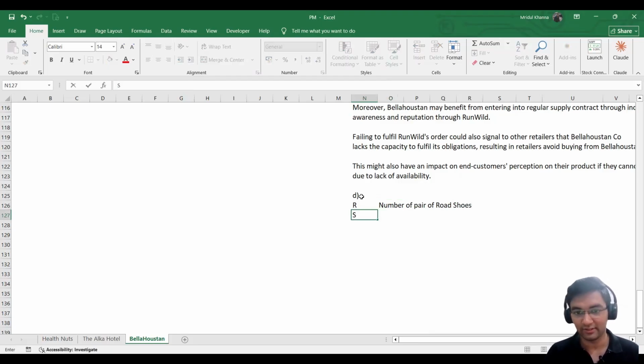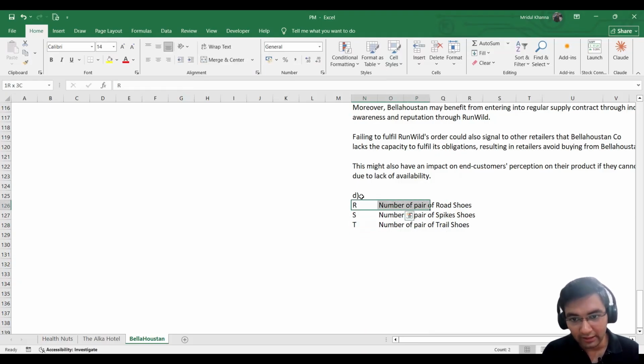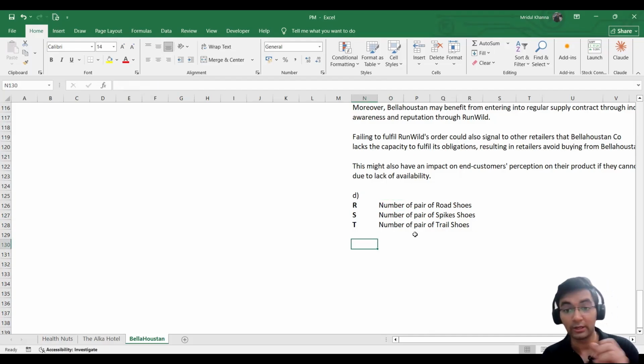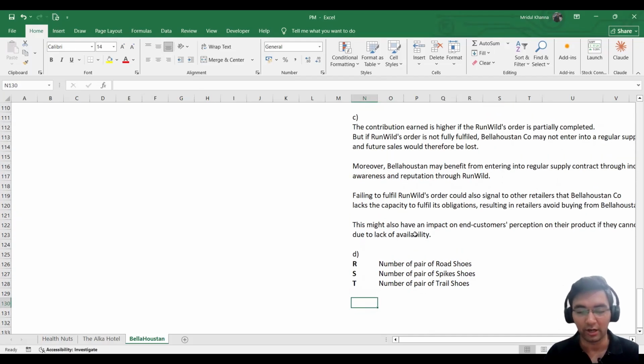We can give S to the number of pairs of spikes shoes, and then we can give T for trail, to the number of pairs of trail shoes. We have defined the variables. This is what is meant by defining the variables. We know that these refer to the number of pairs of units of each kind of shoe.